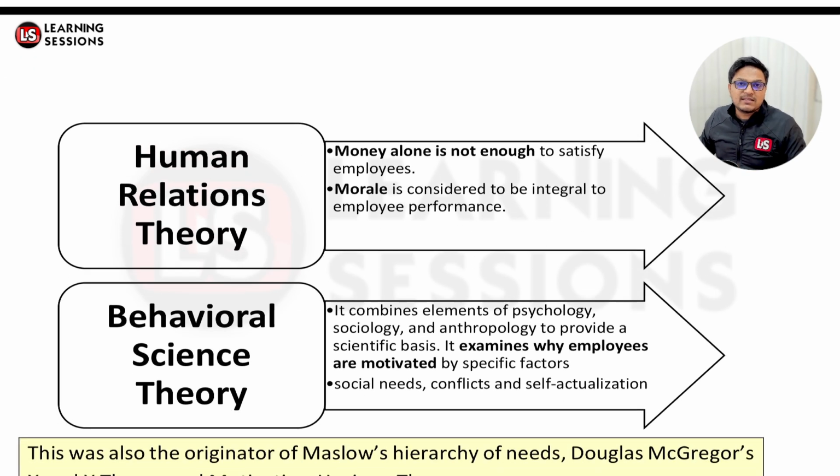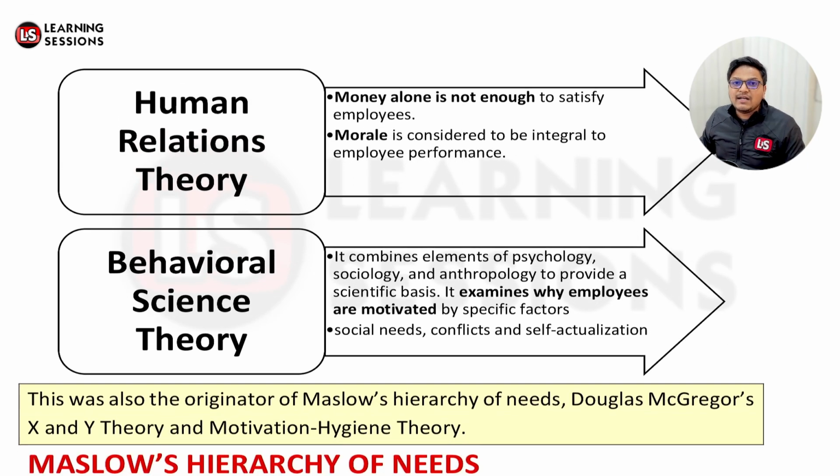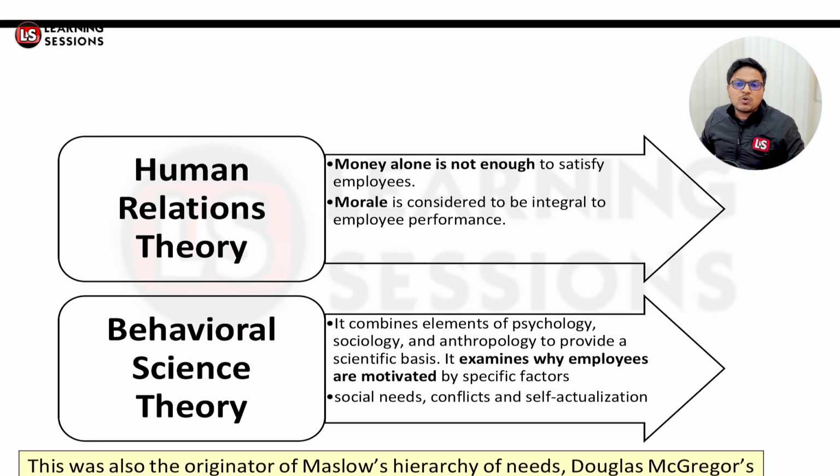And as per the behavioral science theory, elements like psychology, sociology, and anthropology are integrated in a scientific manner. It further examined that employees do better if they are satisfied in all these pillars. If their specific needs are satisfied, only then will they do well. So their social needs, conflicts, and self-actualization all need to be answered accordingly. And this was also the originator of theories like Maslow's hierarchy of needs, Douglas McGregor's X and Y theory, and the motivation hygiene theory. These three theories come under the neoclassical approach.